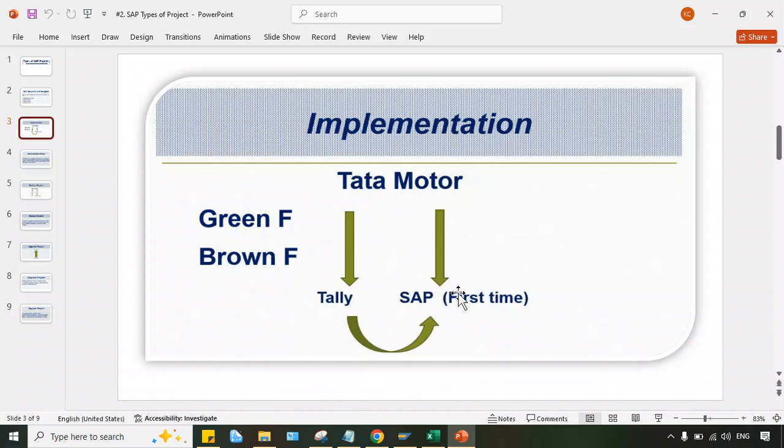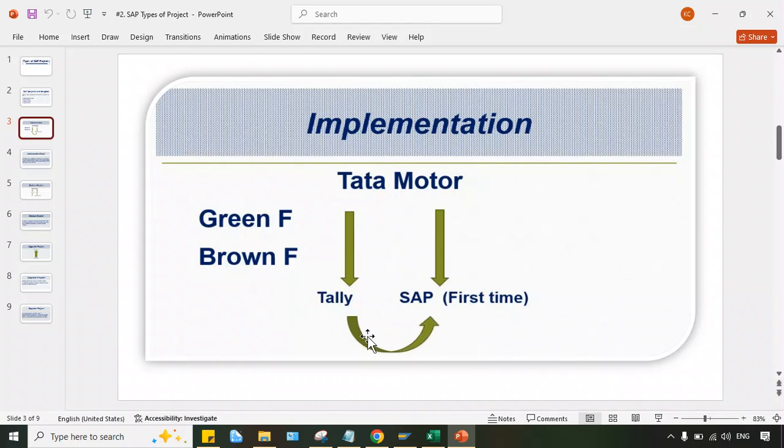Brownfield implementation means what is happening, guys? Look at here, there is the presence of a legacy system. It means an organization, let's suppose Tata Motors itself, has one existing ERP already there and that is replaced by SAP. So this is the example of brownfield implementation. It means a legacy system is already there and that is replaced by SAP.